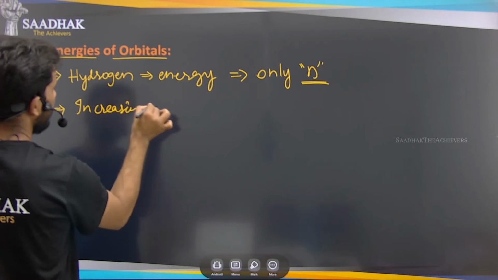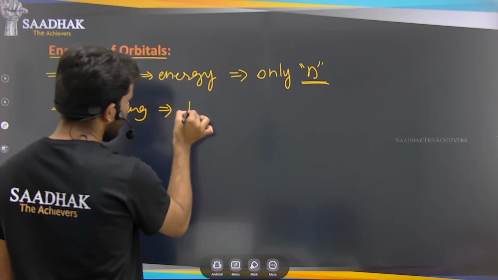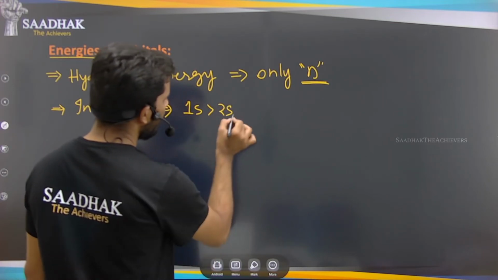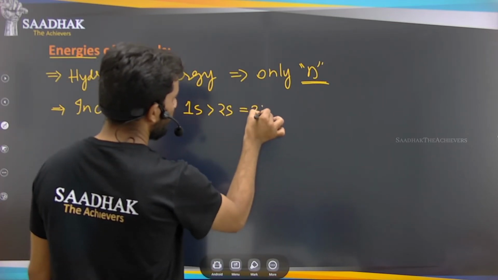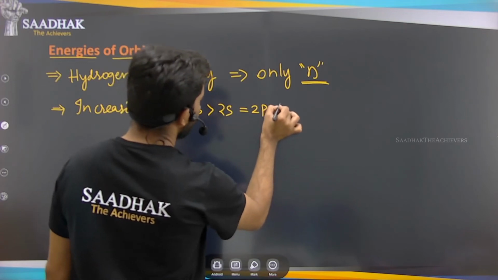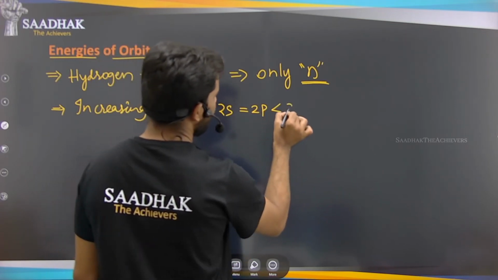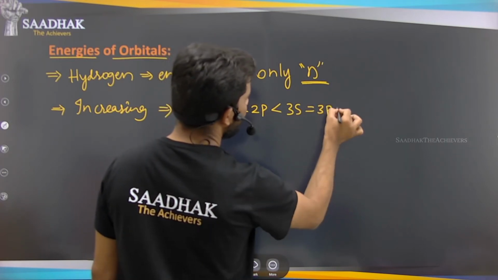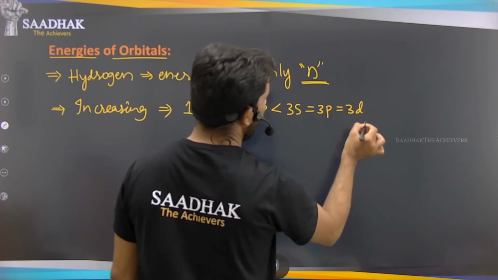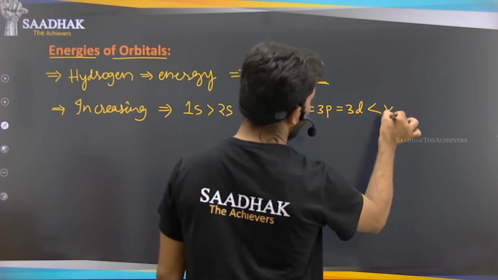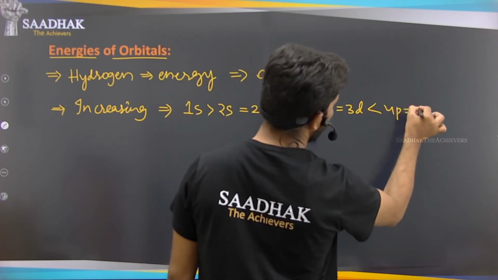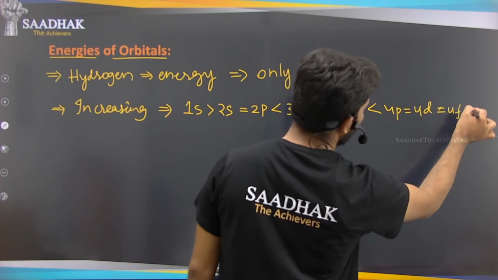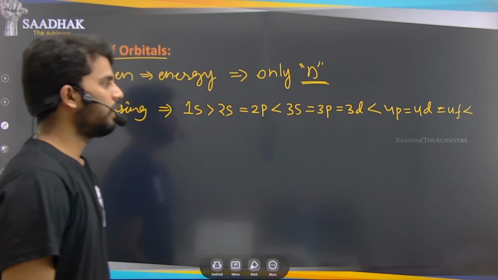It will be increasing in a manner where 1s will be less than 2s, and 2s will be equal to 2p, and this will be less than 3s, which will be equal to 3p and equal to 3d, and it will be less than 4s, equal to 4p, equal to 4d, equal to 4f, and it will be less than the next orbitals.